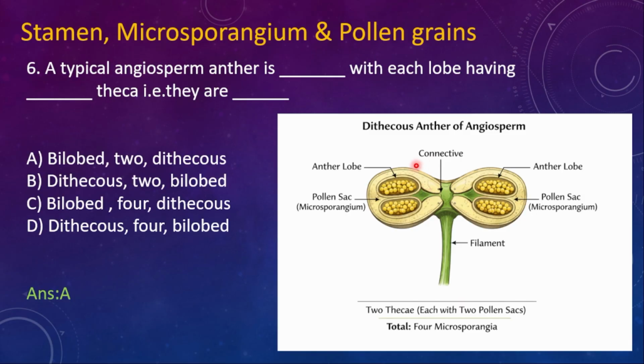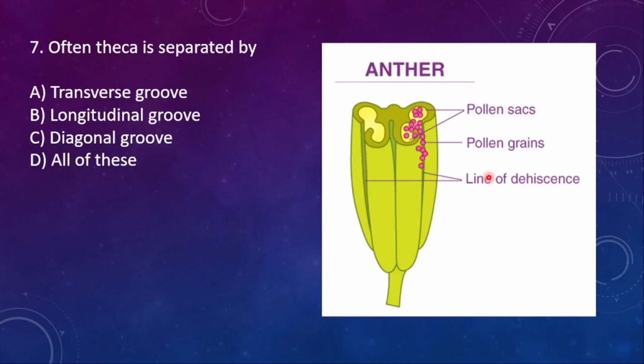Okay, this is one lobe and this one is another lobe. Each lobe has how many thecae? Two thecae. One theca and then two theca. That's what is called dithecous. If I ask you how many microsporangia there are in total in the two lobes of the anther, your answer will be tetrathecous, or else 4 microsporangia. Is that clear? That's good.